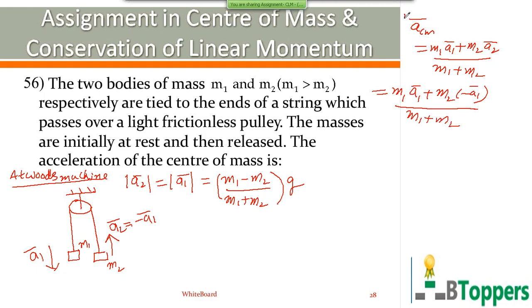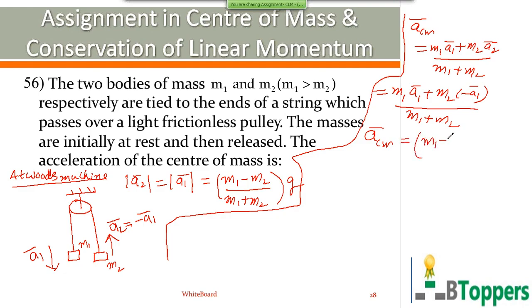So you get the acceleration of center of mass in vector form equal to (m1 minus m2) by (m1 plus m2) times A1 bar. Because m1 is greater than m2, m1 minus m2 is positive. Therefore, the ratio (m1 minus m2) by (m1 plus m2) is a positive scalar.